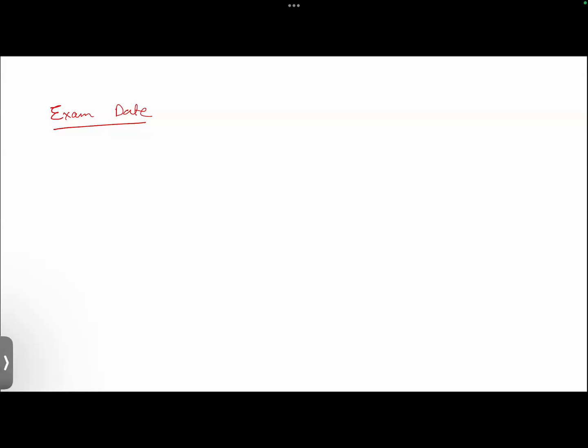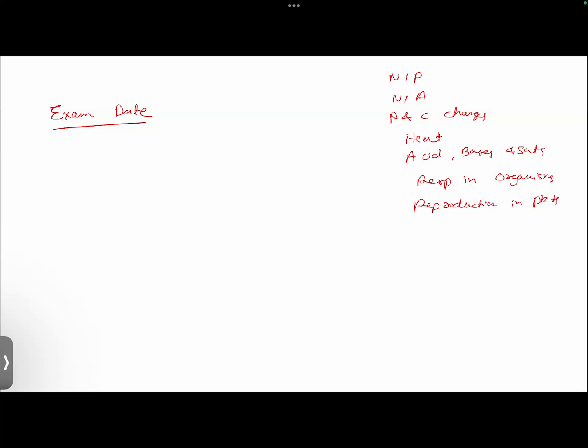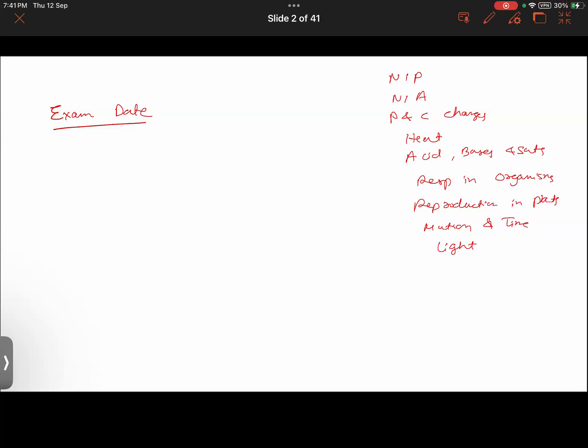Let me write down the names of chapters: nutrition in plants, nutrition in animals, physical and chemical changes, then the chapter heat, acid, bases and salts, then respiration in organisms, reproduction in plants, motion and time, then light. Out of these chapters, if you would like to have a class for any one particular chapter, please let me know.